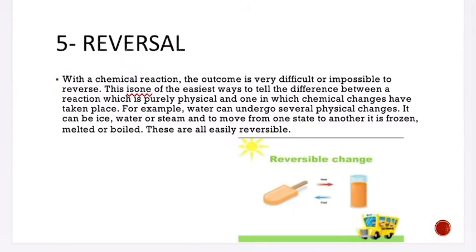Reversal. With a chemical reaction, the outcome is very difficult or impossible to reverse. This is one of the easiest ways to tell the difference between a reaction where changes are purely physical and one where chemical changes have taken place. For example, water can undergo several physical changes. It can be ice, water, or steam, and to move from one state to another, it is frozen, melted, or boiled. These are easily reversible.